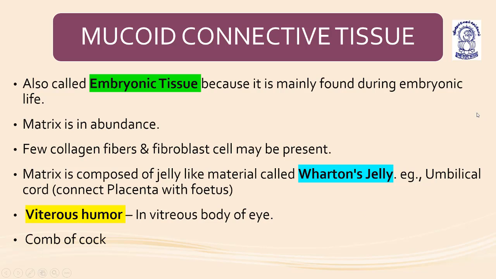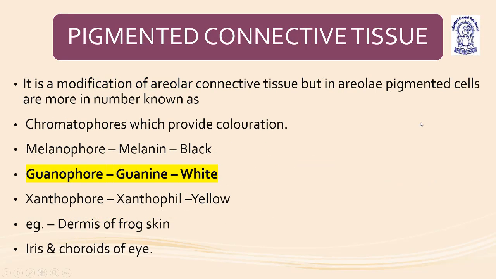Now coming to the next, pigmented connective tissue. They have pigmented cells like chromatophores, which provide coloration: melanophore, melanin, black; guanophore, guanine, white; xanthophore, xanthophyll, yellowish.